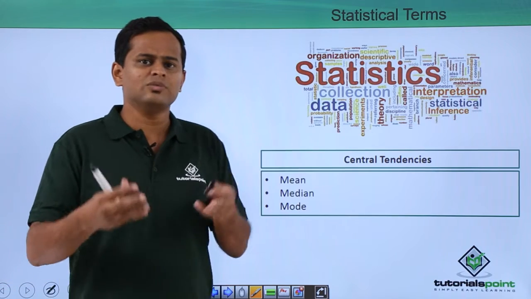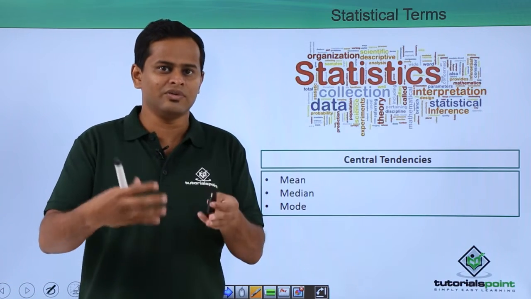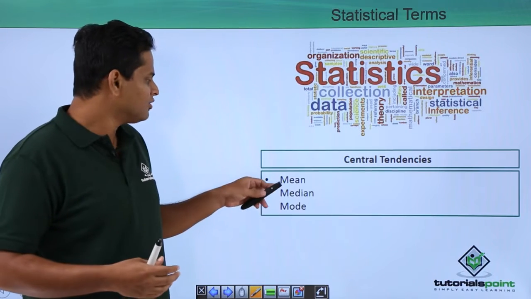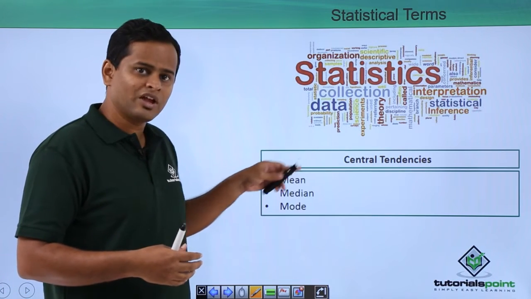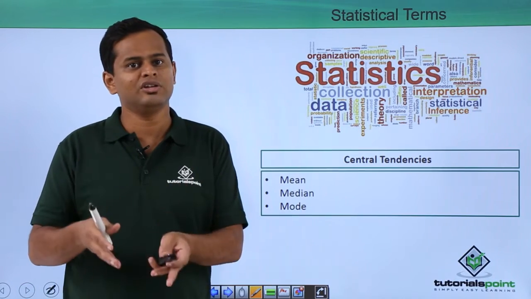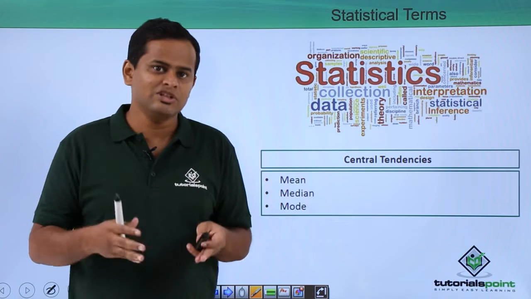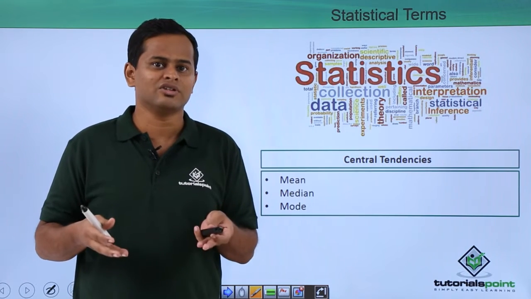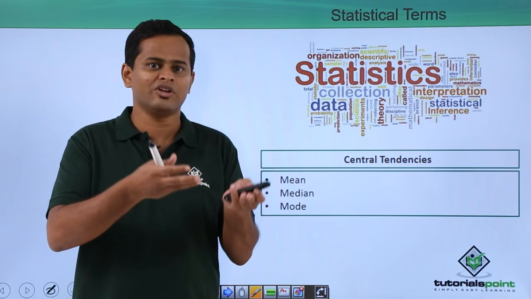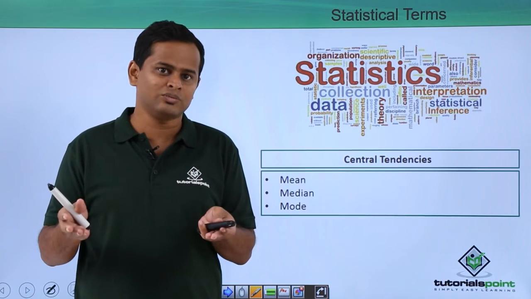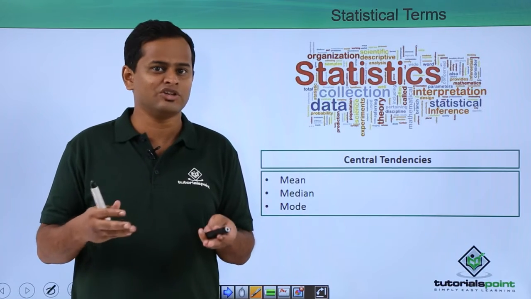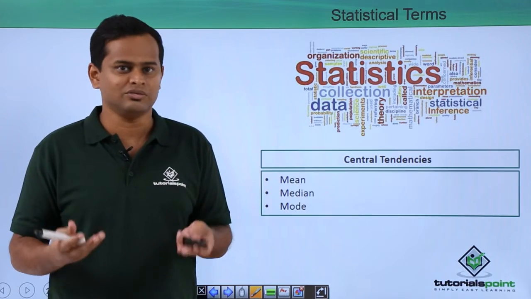There are statistical terms also which we need to understand if we need to be very good at SPC, something like central tendency. And in that there are three possibilities. One is the mean, one more is the median and then mode. Mean means to say it is nothing but an average. If we are having three different values 20, 22 and 24, and if we add all three put together and then divide by 3, we are going to get a value of 22, and that is nothing but mean.